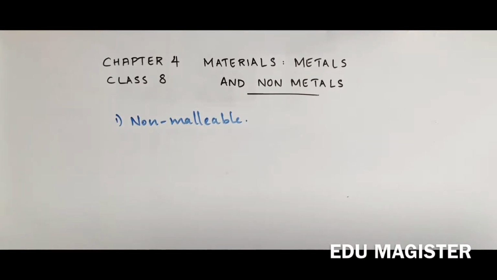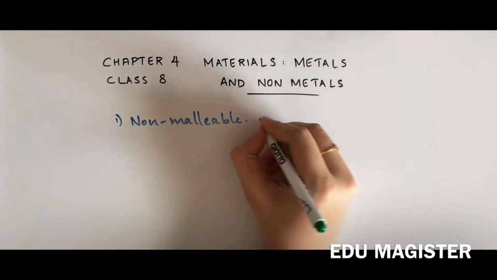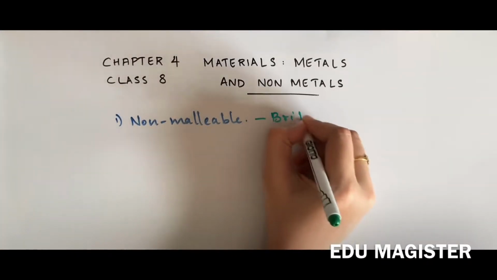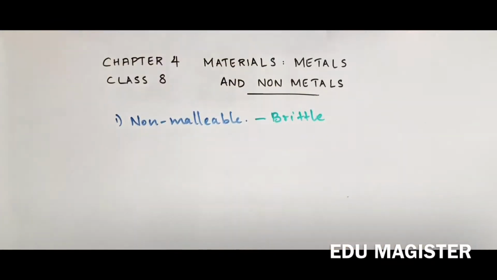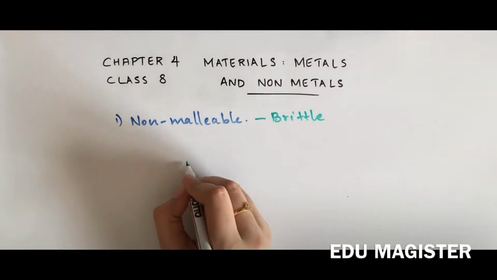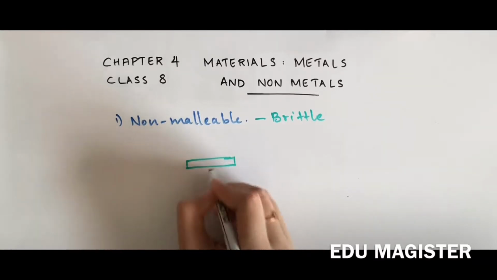So what is non-malleable? Nonmetals are generally brittle, non-malleable, and hence they cannot be beaten into thin sheets or drawn into wires. So in other words, nonmetals are brittle, and when stress is applied, they break easily.